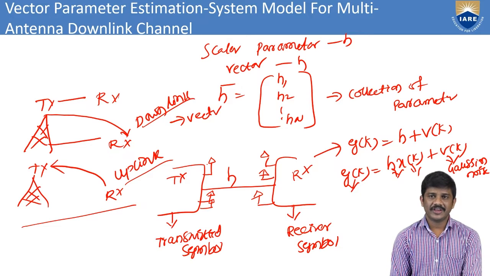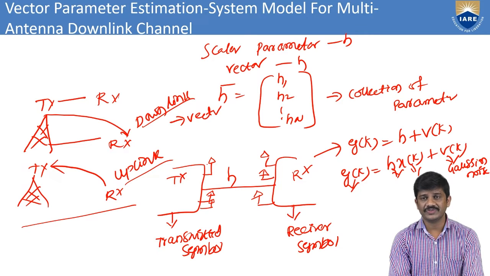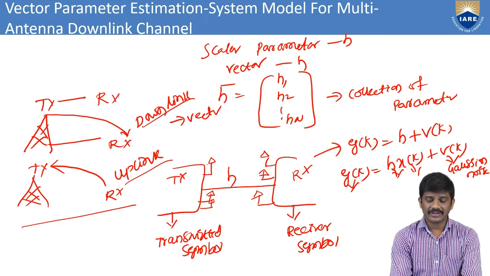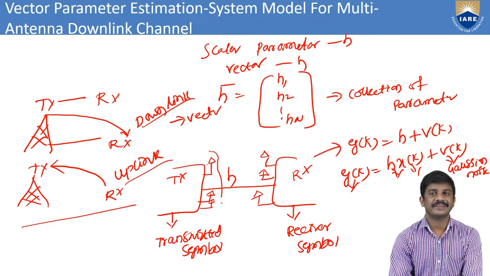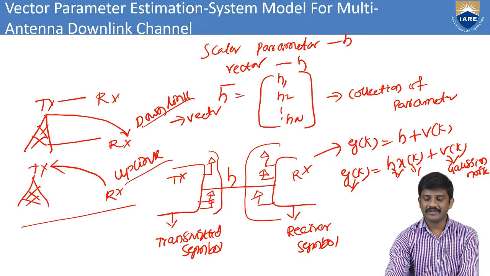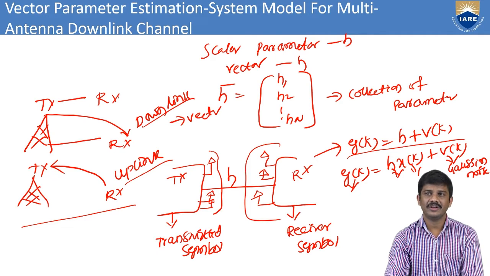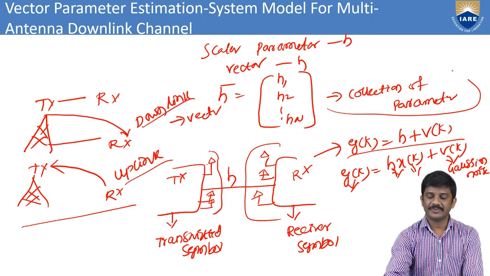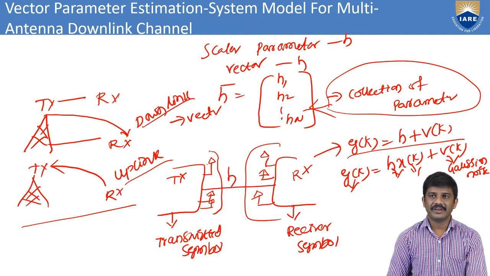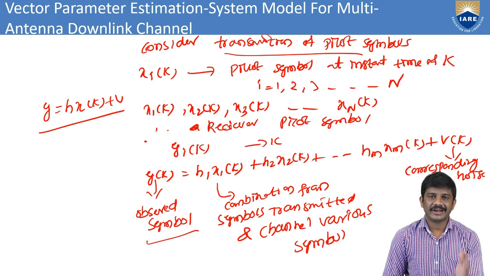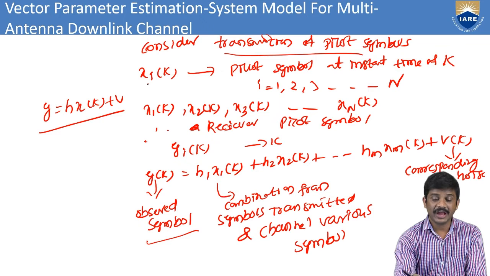That's why I consider the transmitter and receiver. Here we can take it in two sections. There we have transmitted symbols and also received symbols. In between we have multiple antennas for the transmitter and multiple antennas for the receiver also. Here we have the general observation model y of k equal to h plus v of k. This is the collection of the parameters from h bar, that is the h parameter. From this we can consider the transmitted symbols, that is x i.